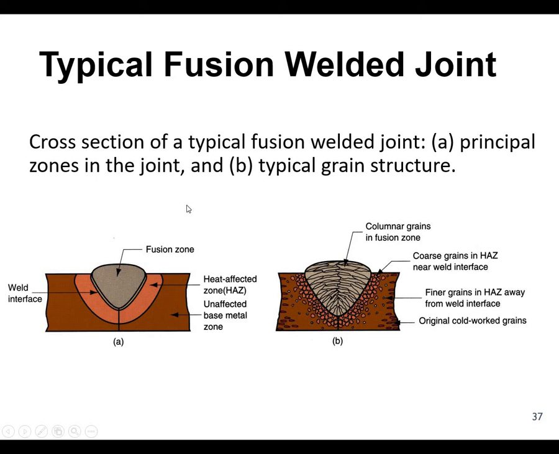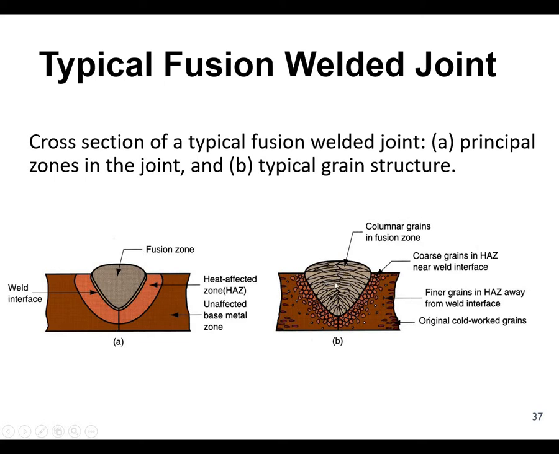And coming to the typical fusion welding joints. In the fusion welding joints, you can see here the fusion zone has been shown, and some heat affected zone is also generated over here. This heat affected zone in fact creates a metallurgical problem for the base metal, and this heat affected zone is also called HAZ. These are the base metal, and this is the fusion zone where the molten pool has been added, and this is the metallurgical shape of the process that has been shown over here.